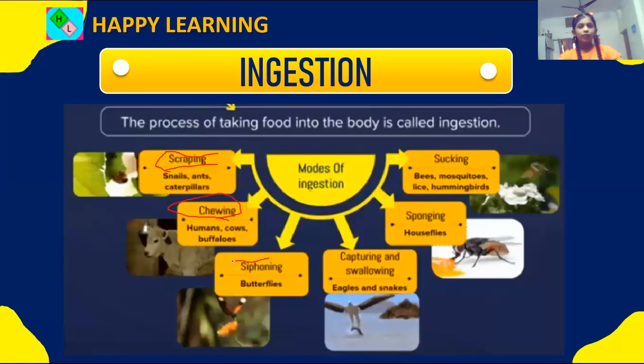Siphoning is done by butterflies. Capturing and swallowing is done by eagles and snakes, like you can see in this picture. Sponging is done by houseflies. And sucking is done by bees, mosquitoes, lice, and hummingbirds.